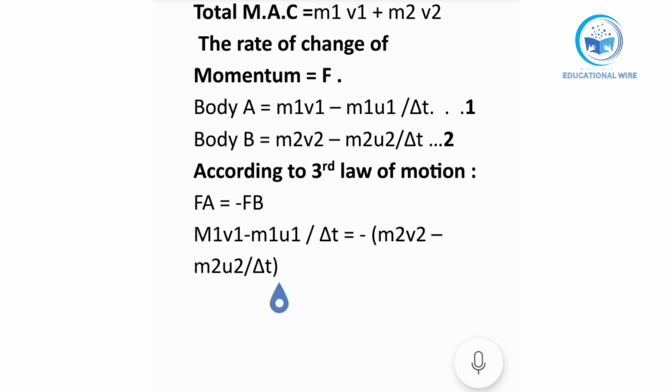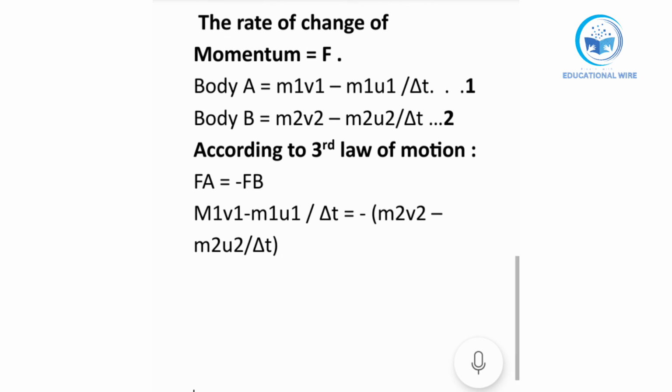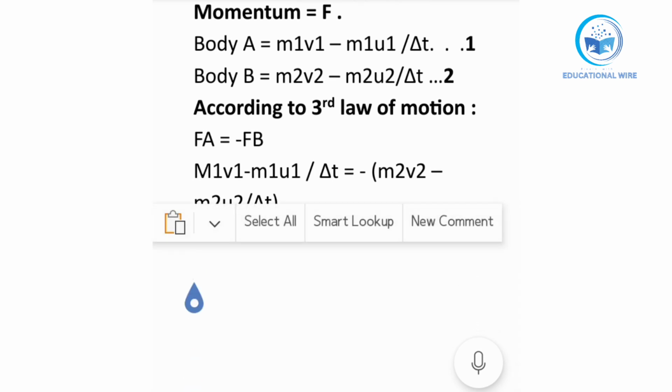Moving to the next point, the short interval of time cancels with the short interval of time, because both are the same.